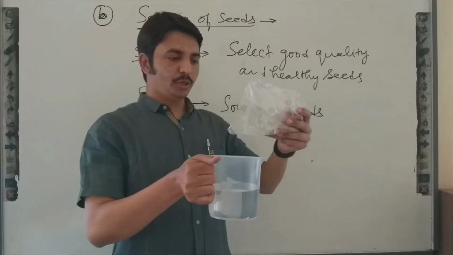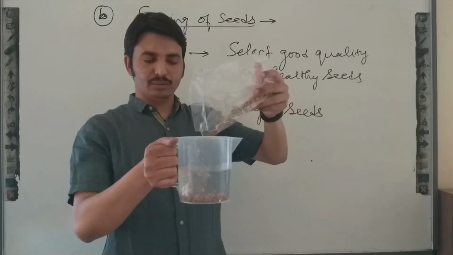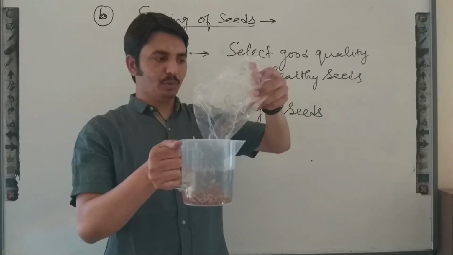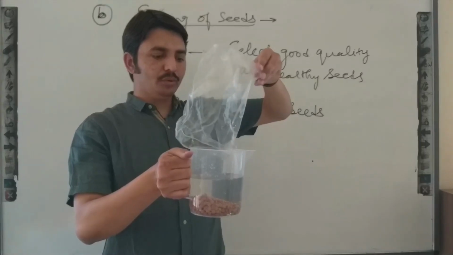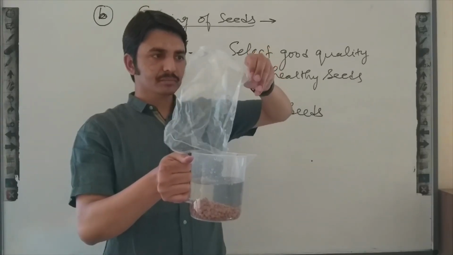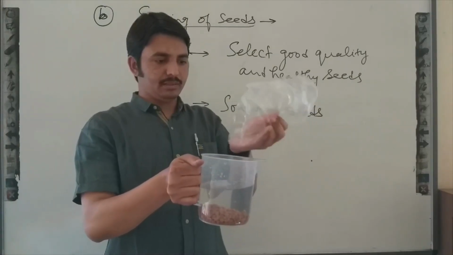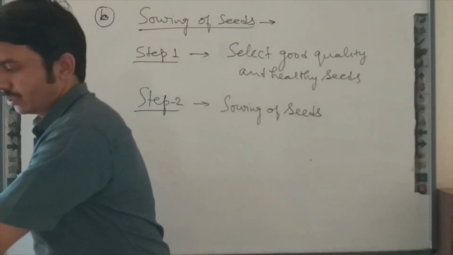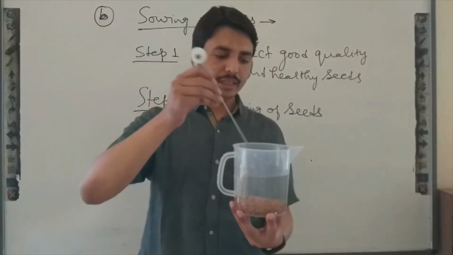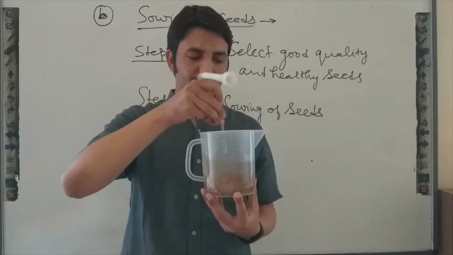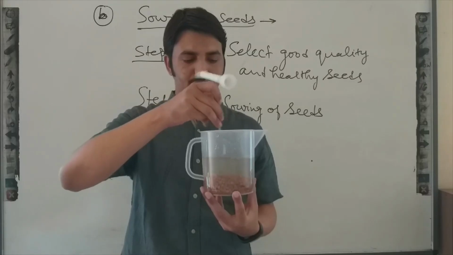Okay, so you can see, I am simply taking a jar in which I took some water, and I am pouring black gram in this jar. You can see all grams are settled at the bottom.